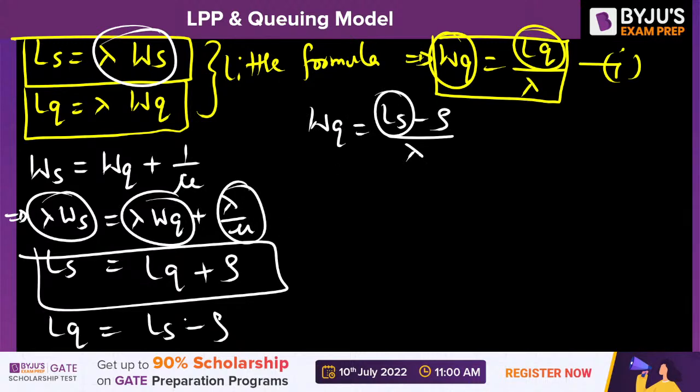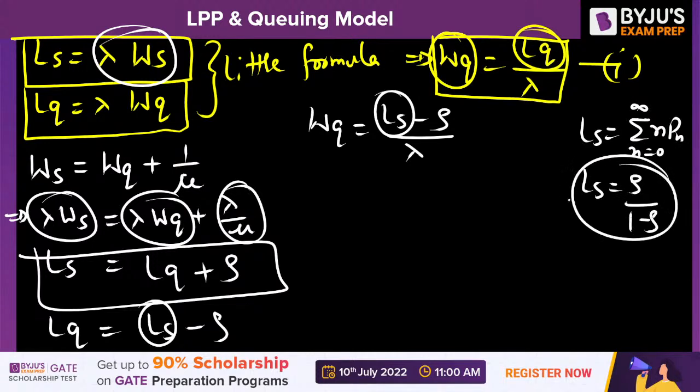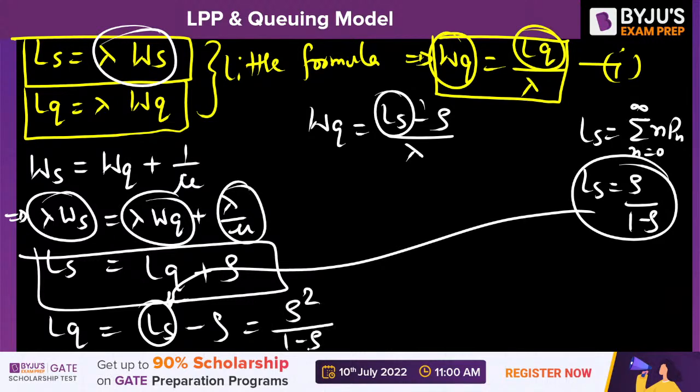How to find out LS? LS is equal to summation of n Pn from n equal to 0 to infinity. If you solve this, then LS will come out to be rho upon 1 minus rho. If we put the value of LS here, then LQ will come out to be rho square upon 1 minus rho.